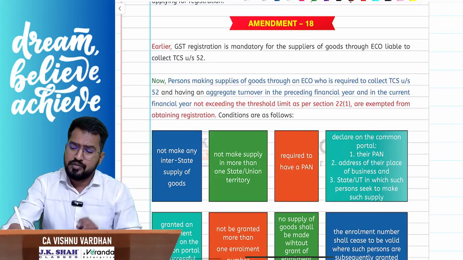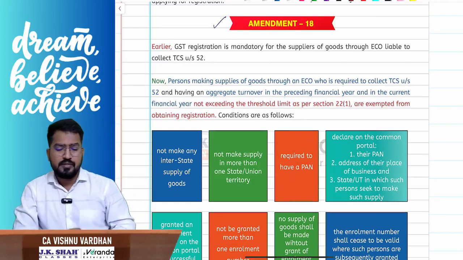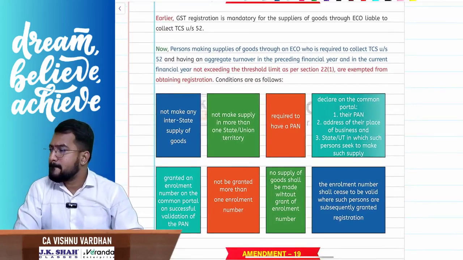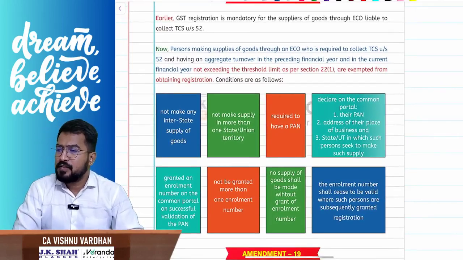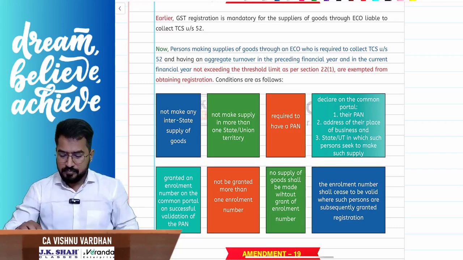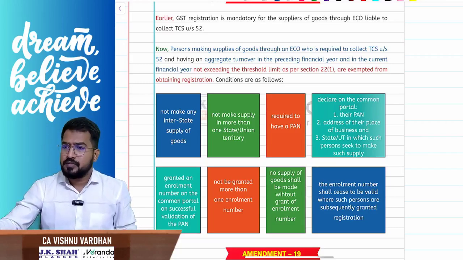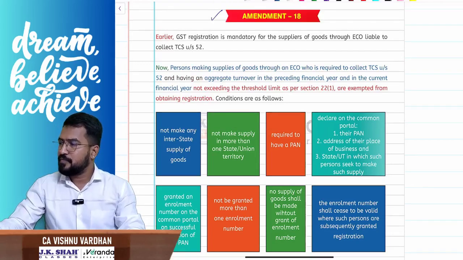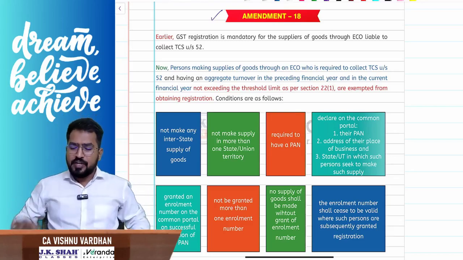Amendment number 18 also we have already discussed. See, what is this amendment all about? Sorry guys, fine. This one we have already discussed, right?